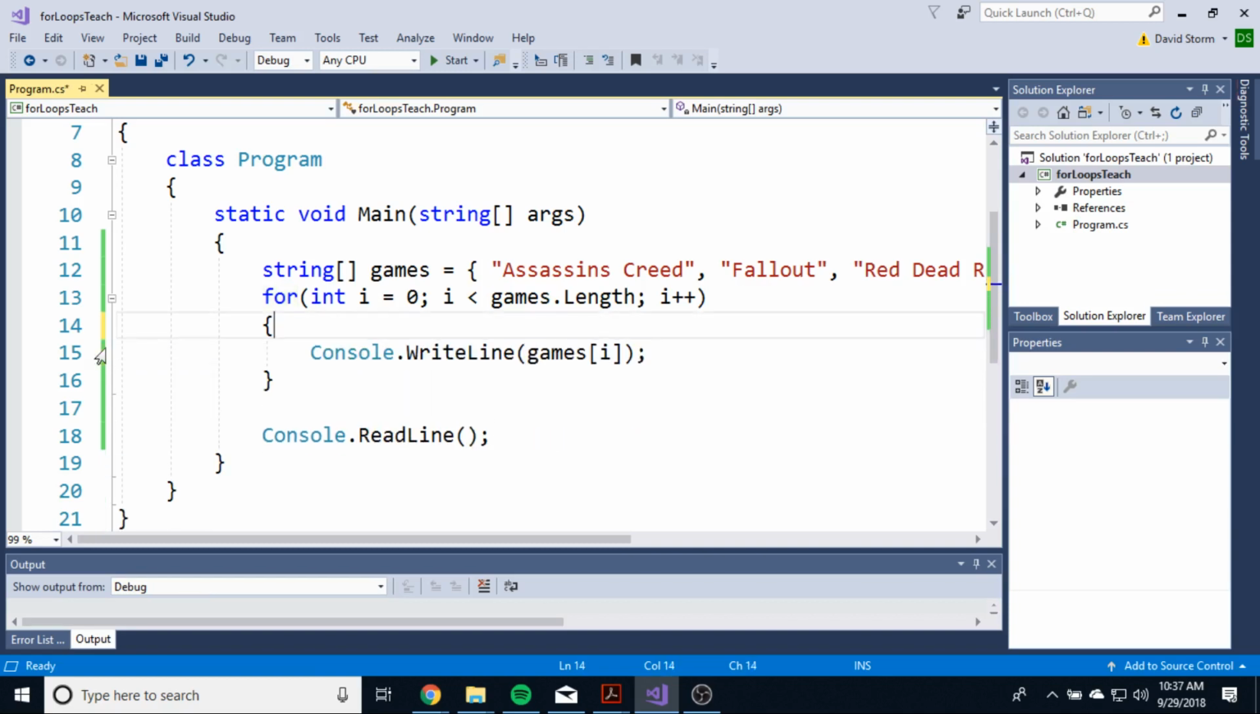Now, next week, we're going to move on to something else. We're not going to be worrying about loops too much anymore. We're going to actually move on to something different. So if you like loops, great. If you don't like loops, then we get to move on to something new.